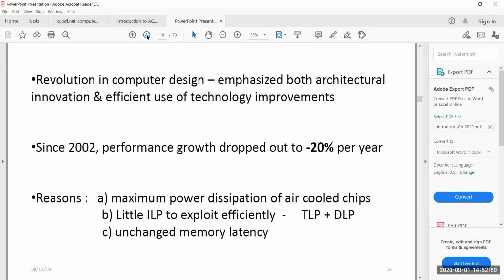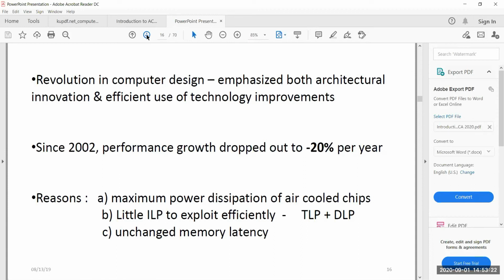Then people asked, what else can we do to increase the performance of the system? People moved to other levels of parallelism, such as thread level parallelism and data level parallelism. Considering the complexity involved in thread level and data level parallelism, the amount of performance that they were able to achieve was again limited.